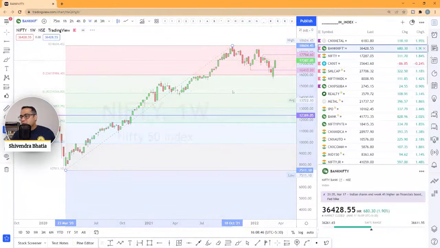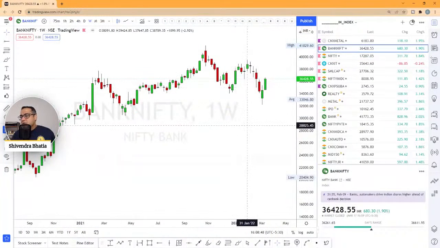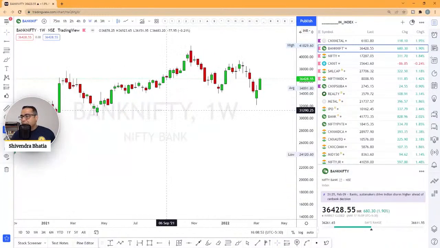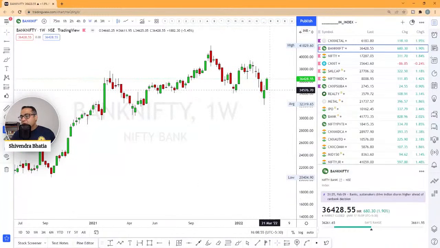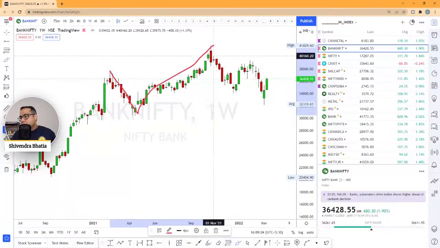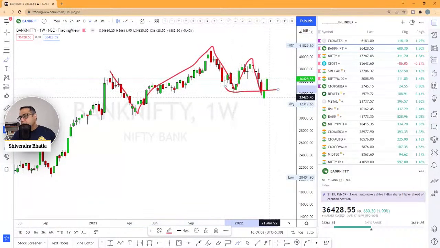And Bank Nifty, what is there? Let's go to the Bank Nifty and see. Same way here in Bank Nifty, this is again a weekly chart, and there was a bit of a reversal here, but the overall trend, if you look at it, is kind of going sideways, and it broke below this neckline and is now reversing.